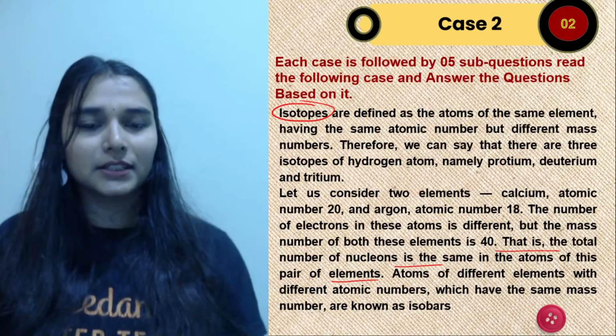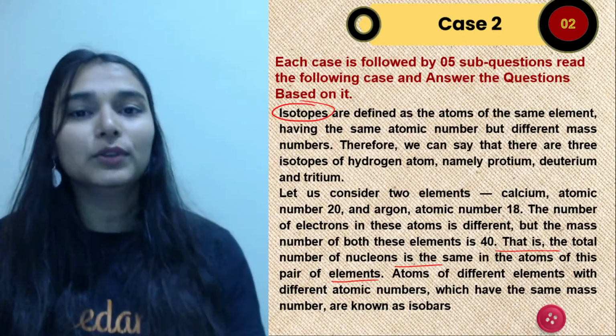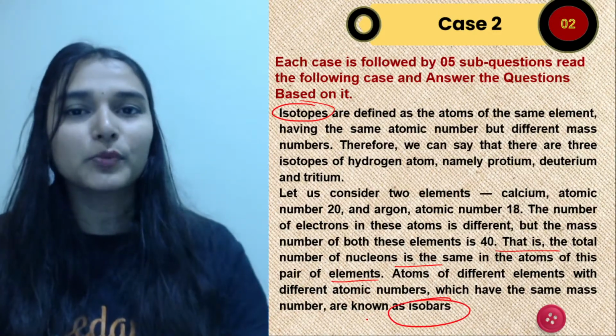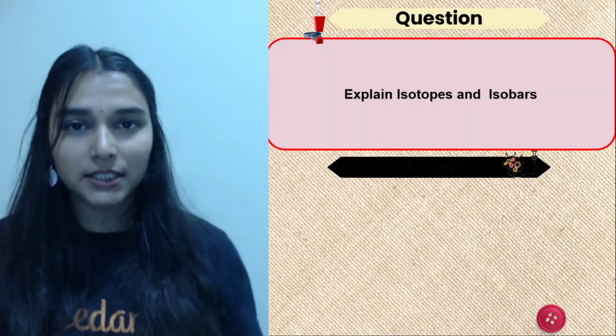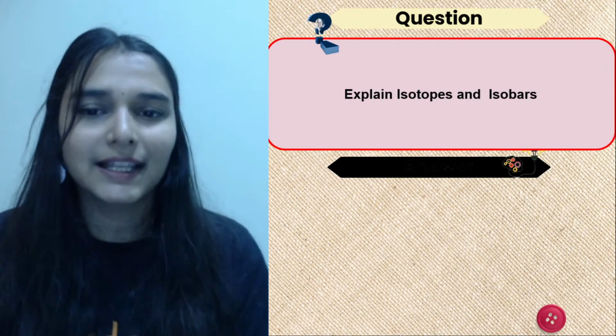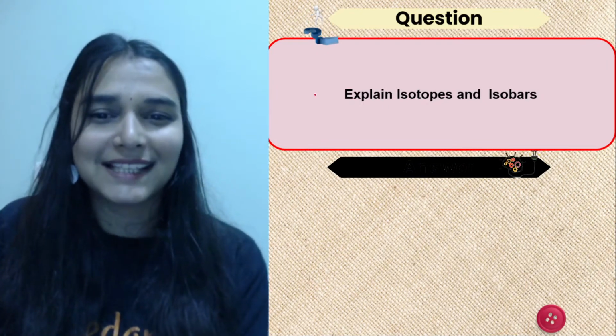You see where the passage is trying to take you, like isotopes and isobars, and if you know what are isotopes and isobars, you directly go to the questions. You will save at least 3 to 4 minutes of yours, and that is very important in exam.